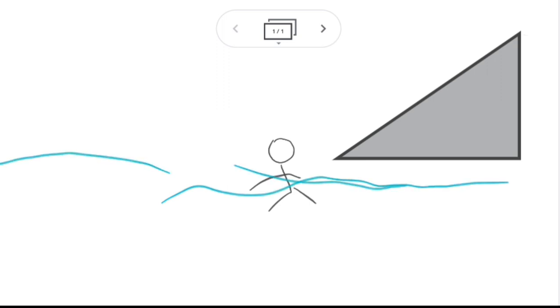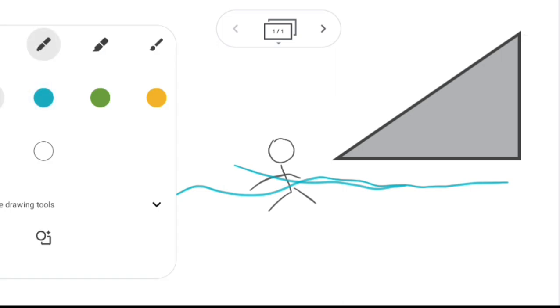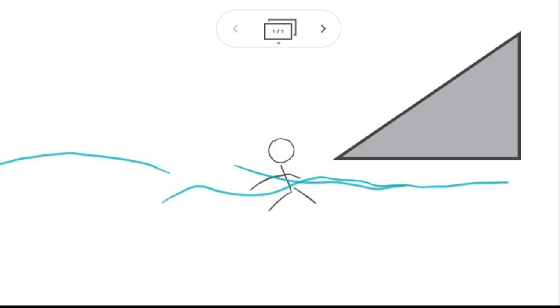Now we're going to use this black marker to indicate that this particular slide, which is on the ground, needs to be fixed from this point to this point. By fixing that, we guarantee that this person, who's you, at Ocean Park, can climb all the way up and then slide all the way down.